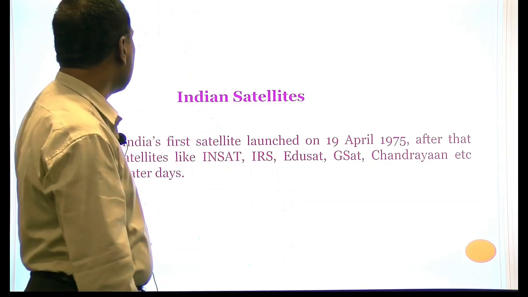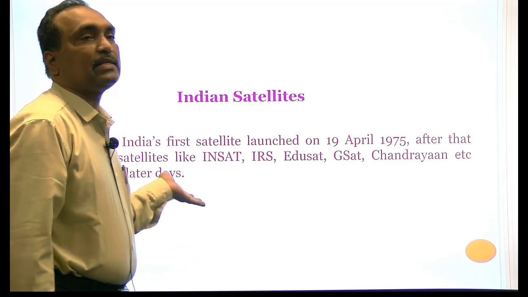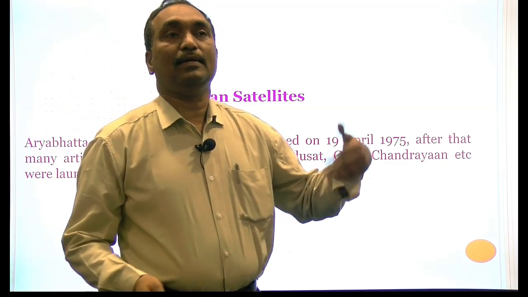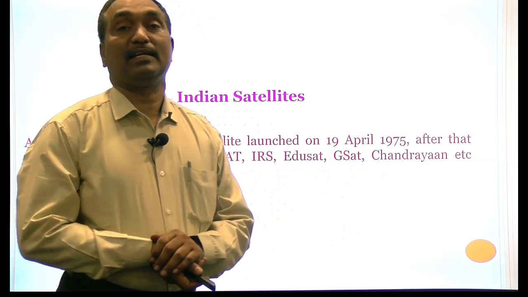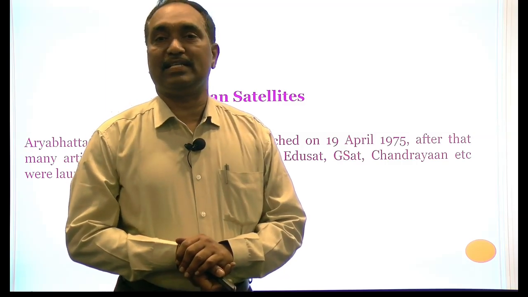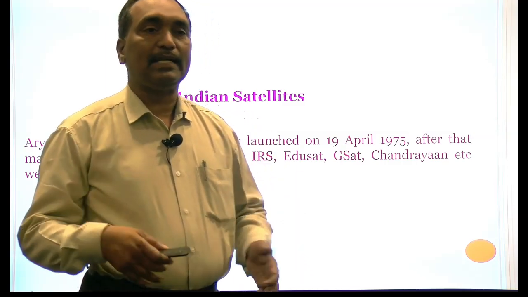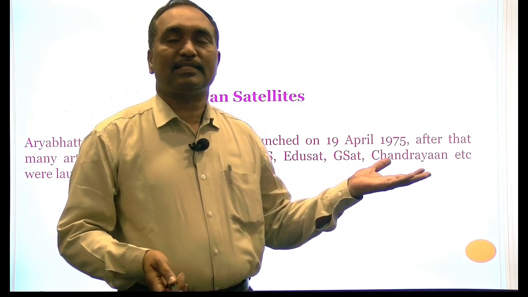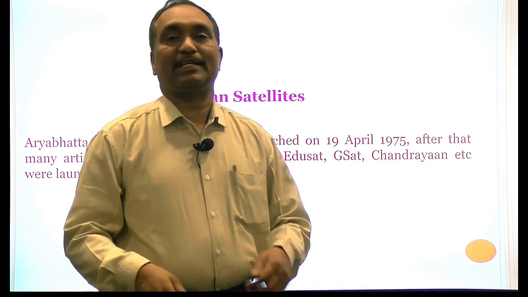The first satellites, Aryabhatta, Rohini, etc., were sent by other countries, so we depended on them. But now, after the success of PSLV and GSLV, we send our own satellites into space using our own rockets. We even send foreign satellites from our rockets.